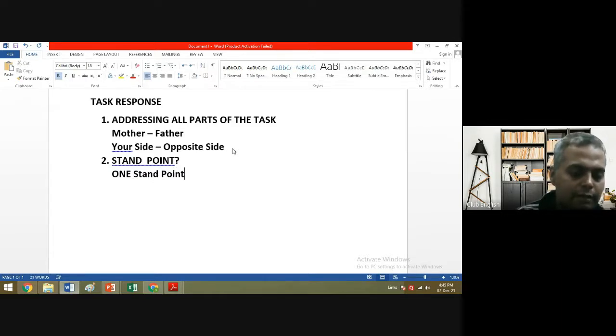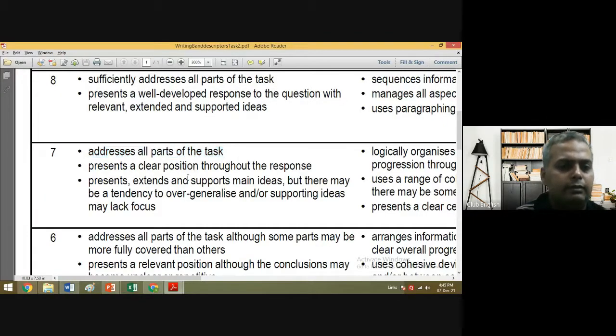So it can be in this case that mother. Okay, let's say that I am there with mother. So I say that yes, mothers are better at parenting than fathers, or females are better than males at parenting. So there are various ways you can say that. One standpoint you need to maintain. One standpoint means a clear position. As you can see here, clear position means standpoint.